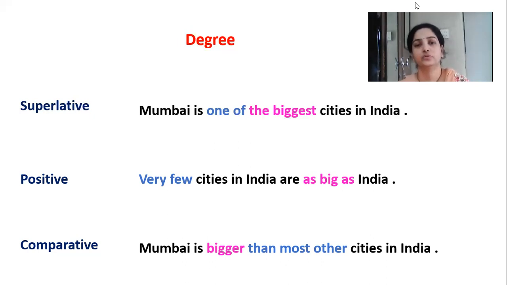Okay, so "very few", "most other", we can see these constructions we have to use here when "one of" construction is there. Okay, so we have learned when "one of" construction is not present over there, how to change the degree. In this slide we have learned when "one of" construction is present over there, what to do here. Okay, how to change the degrees here.